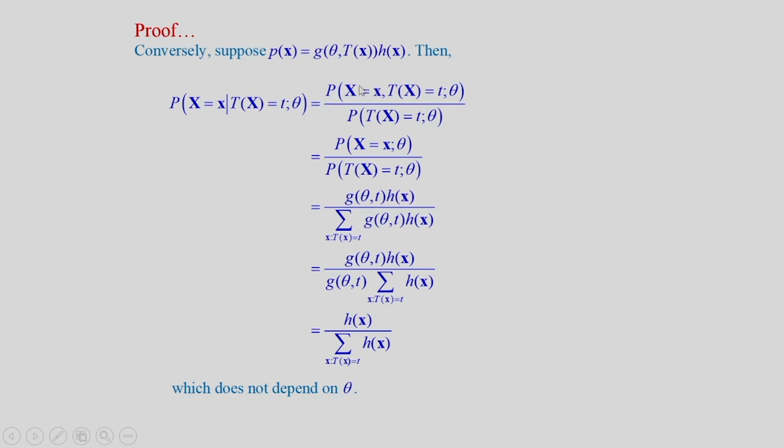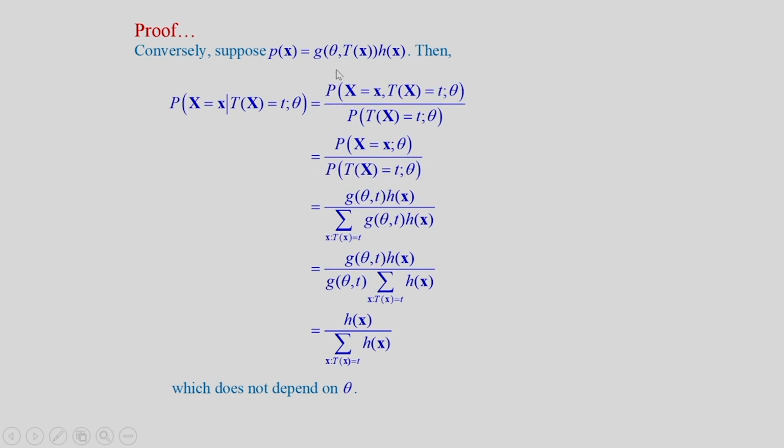Now, you apply the definition of conditional probability, that is probability of X is equal to small x and T(X) is equal to t as a function of theta divided by the marginal probability, probability that T(X) is equal to t as a function of theta. Now, since T(X) is a function of x, this we can write as probability of X is equal to small x, theta divided by probability of T(X) equal to t as a function of theta.